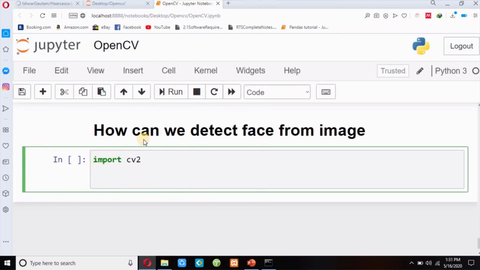Now guys, I will use the same classifier. I will write cascade equals cv2.CascadeClassifier, and I will pass the same haarcascade_frontalface_default.xml.